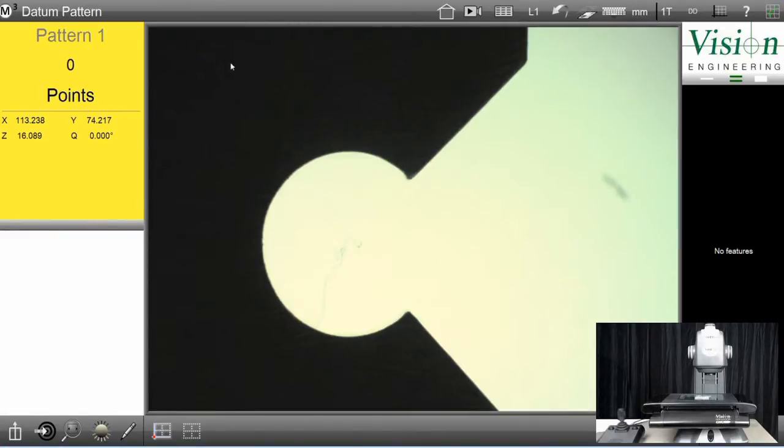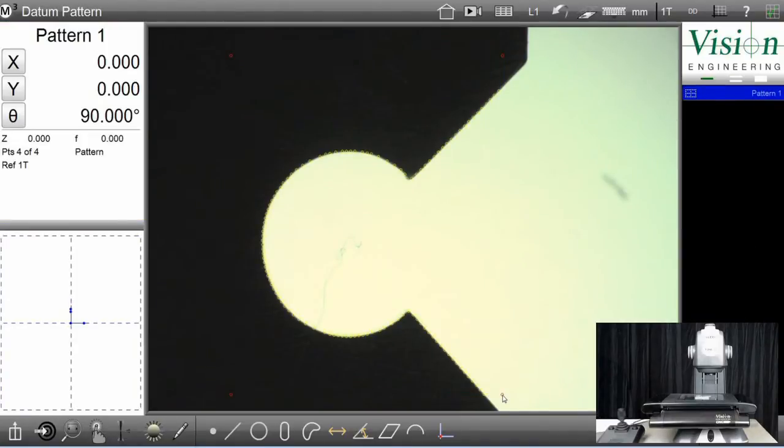To do a datum pattern find, I identify an area of a part I wish the software to recognize. I do this by drawing a marquee around that area. As you can see, it has now identified that area and has also datum to that area. However, this datum is not back to our part coordinate system on the blueprint, so we still need to create additional datuming to measure the part to print.